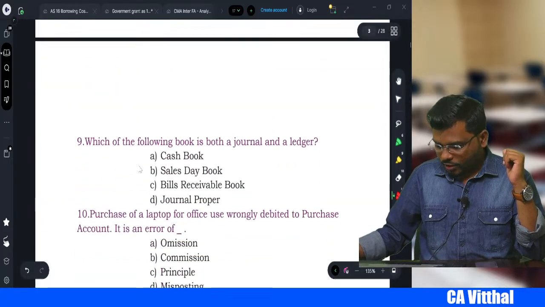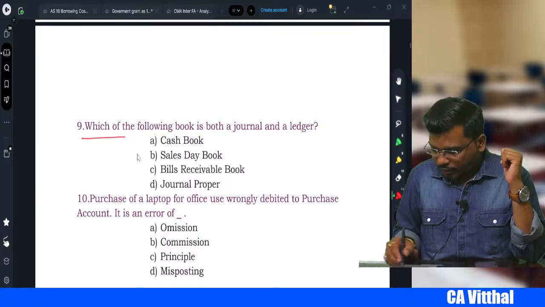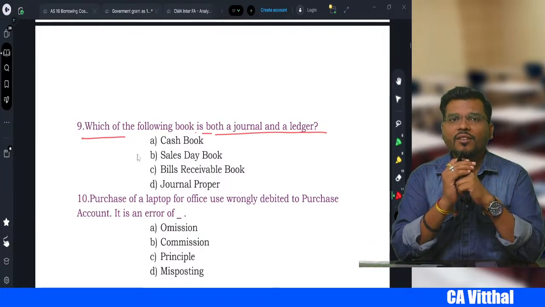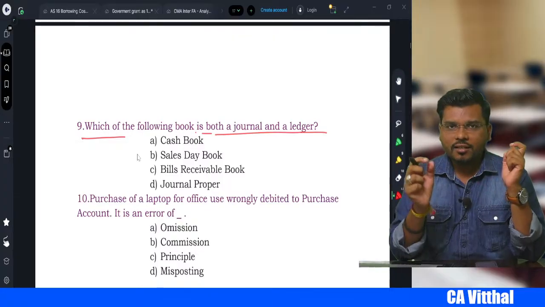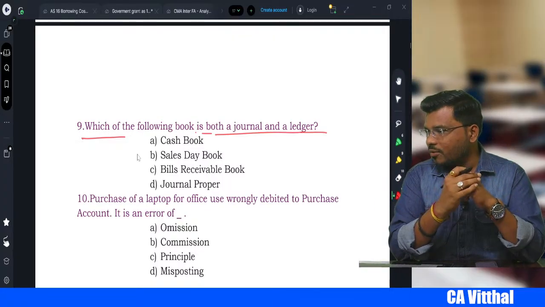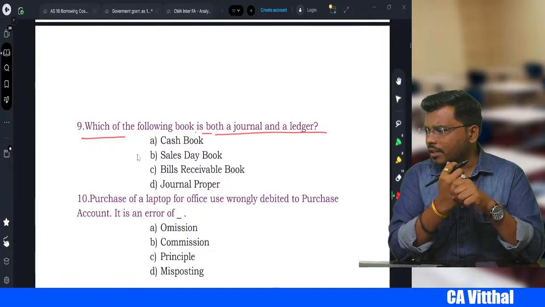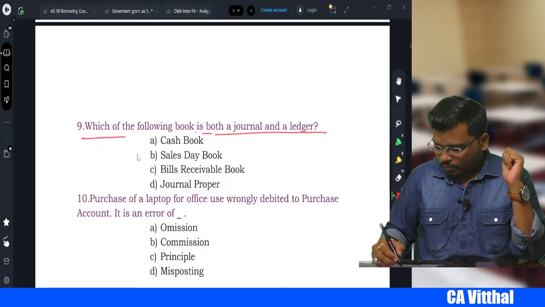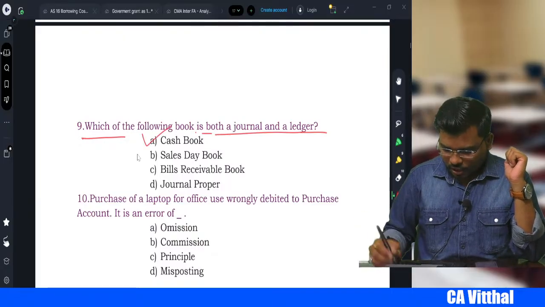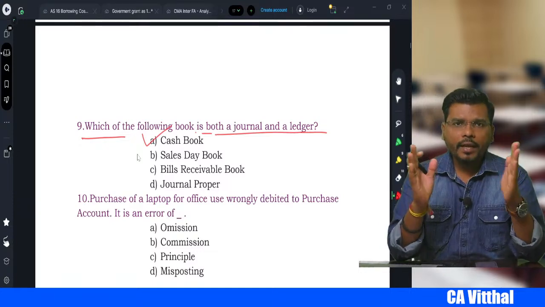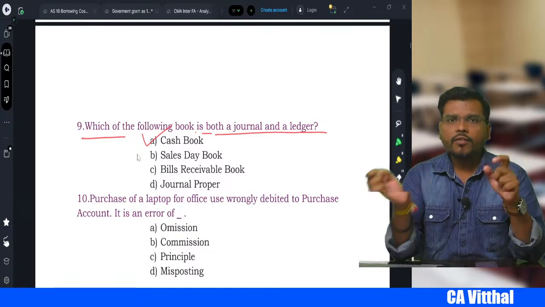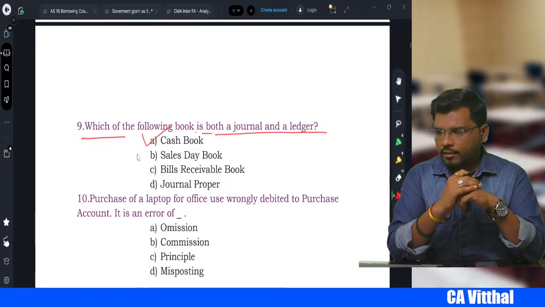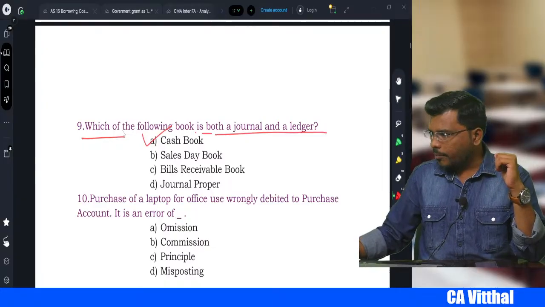Come to the next one. Which of the following books is both journal and ledger? Which book do we call a journal as well as a ledger, right? Can you tell me which is that book? We call that book the cash book. Cash book plays the role of journal as well as ledger. In the exam, if they ask you this question, you have to answer. Okay, most awaited question again, right?